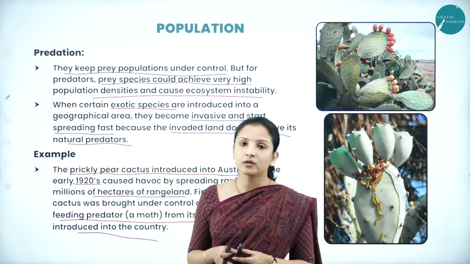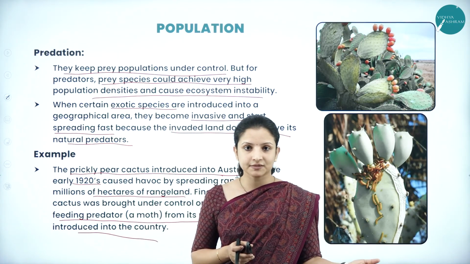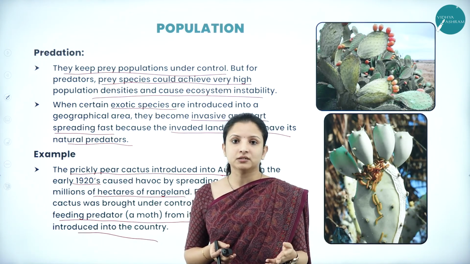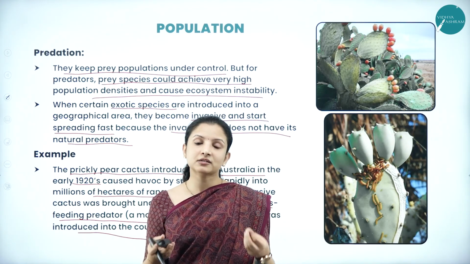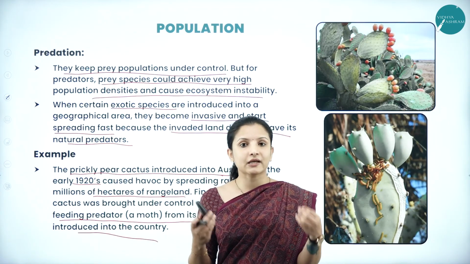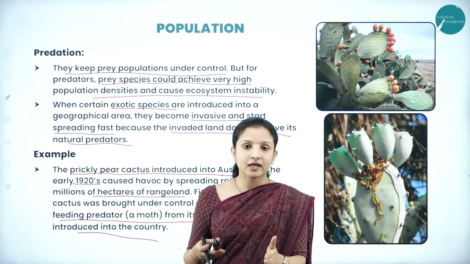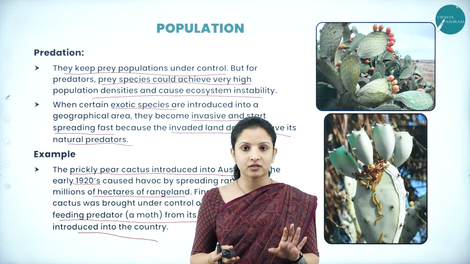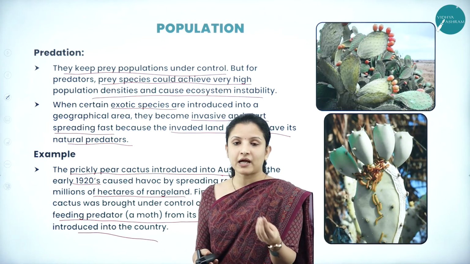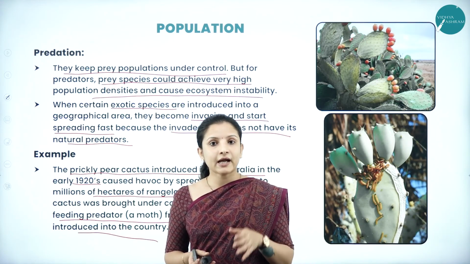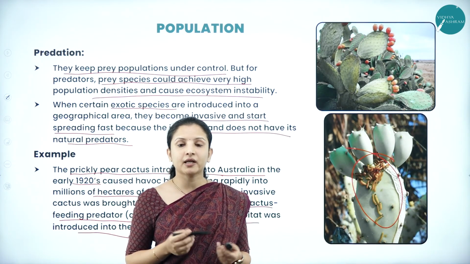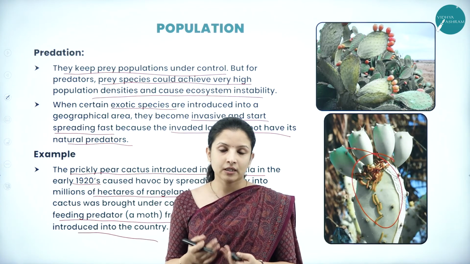So the prickly pear cactus was an exotic species. It was brought into Australia in the 1920s. From the 1920s, the cactus started to spread so much, occupying the agricultural fields, various rangelands, everywhere it started to grow. Now in Australia, there was no species that is capable of feeding on the cactus plant. That is why from somewhere they brought a moth which was feeding on this particular plant, and they introduced that moth in Australia, and that moth started feeding. You can see here the larvae of the moth started feeding on the prickly pear, and therefore the prickly pear population came down. That is how it is.